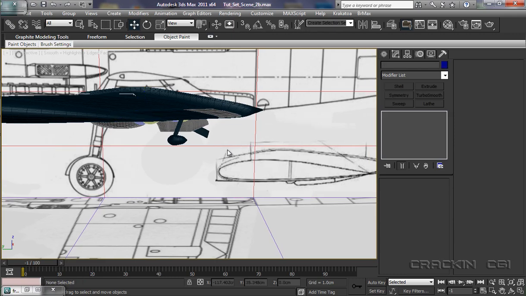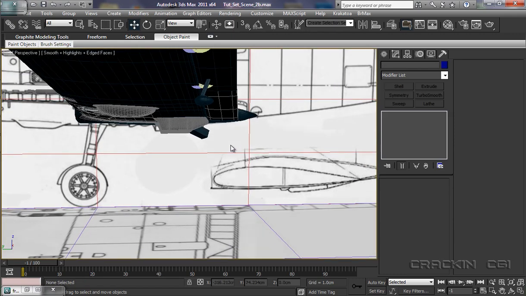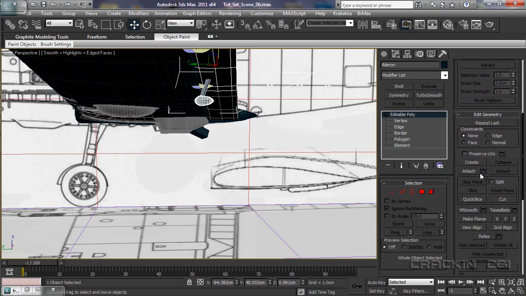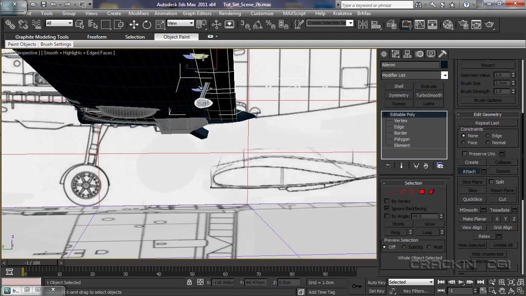Okay, let's deselect. Now with that aileron, we'll select that, and I want to come down to attach. I want to select line 1 on that, and line 4 on that one.